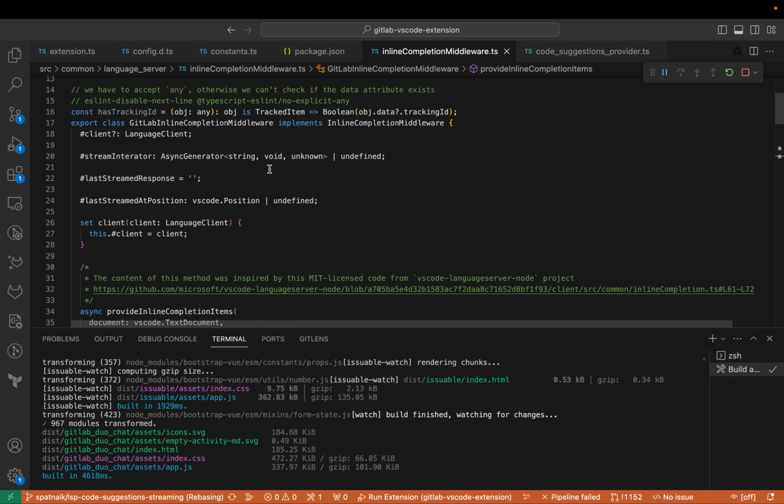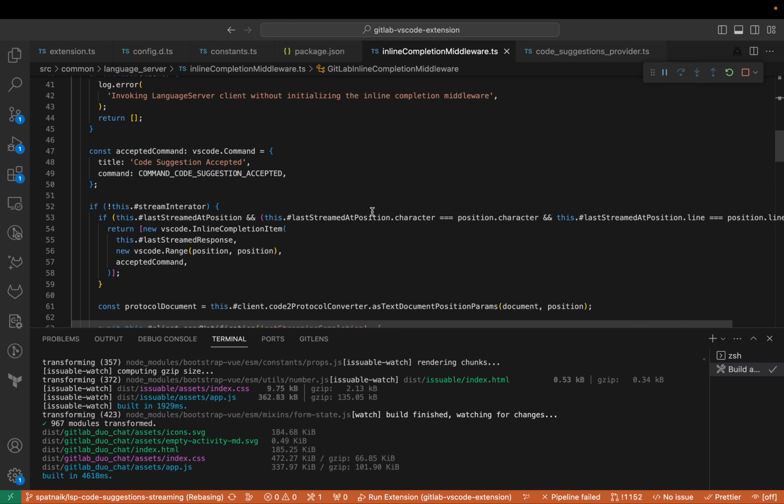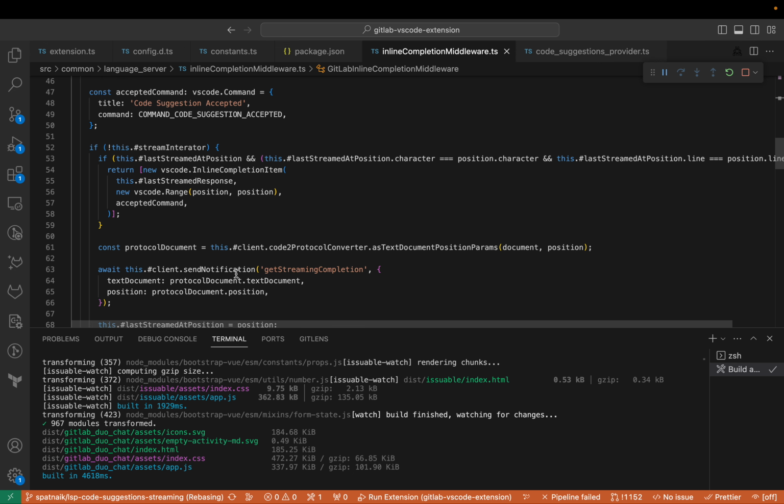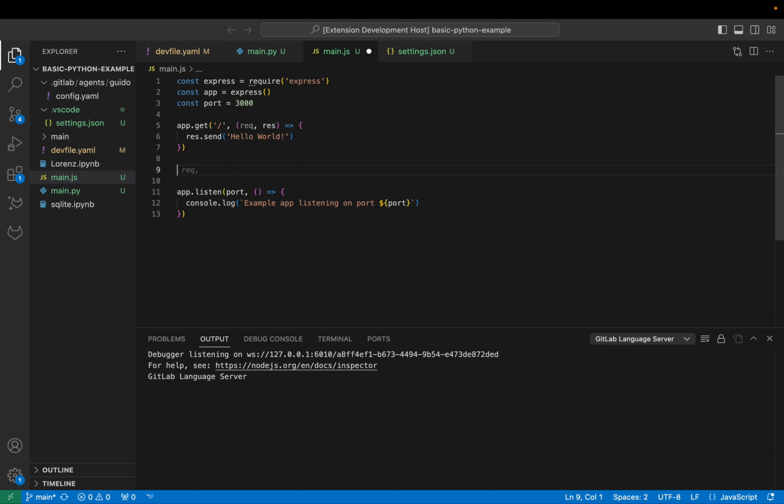On the VS Code side, I had to implement an inline completion middleware. That's a middleware which you could use to modify the LSP behavior. Basically what it does is it keeps calling the streaming provider and keeps a generator pointer to make sure that it's getting the next suggestion, etc. So that's it. The example works fine.